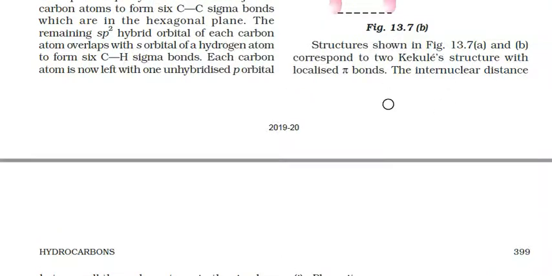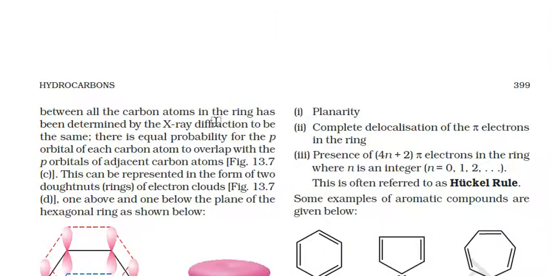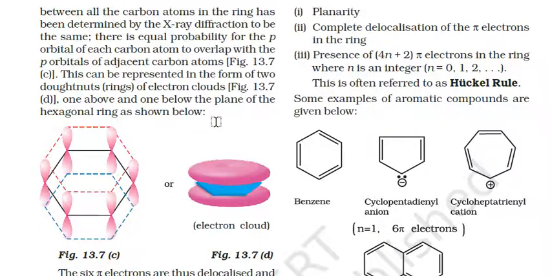Next, in the two Kekulé structures with localized pi bonds, the internuclear distance between all the carbon atoms in the ring has been determined by X-ray diffraction to be the same. There is equal probability of the p orbital of each carbon atom overlapping with the p orbital of the adjacent carbon atom. This can be represented in the form of two donuts, which are electron clouds, one above and one below the plane of the hexagonal ring.